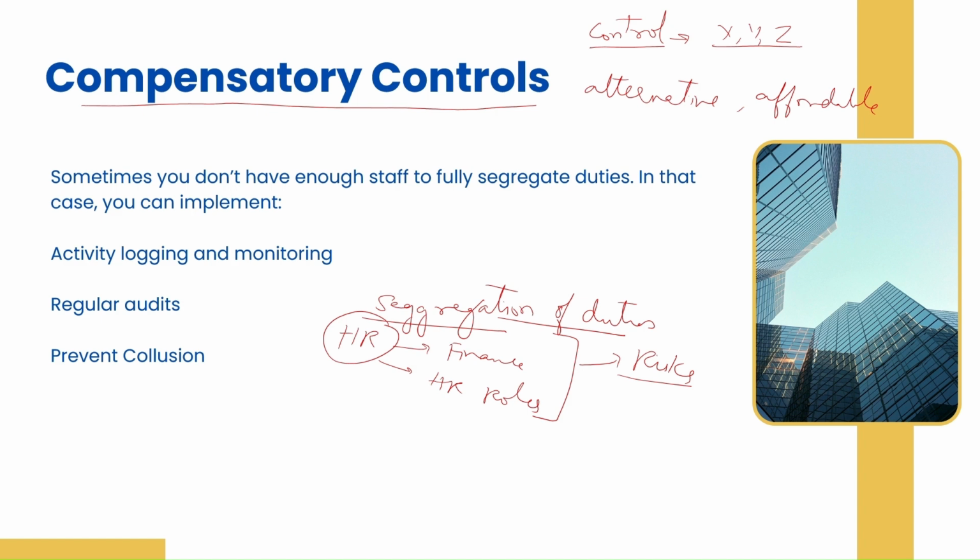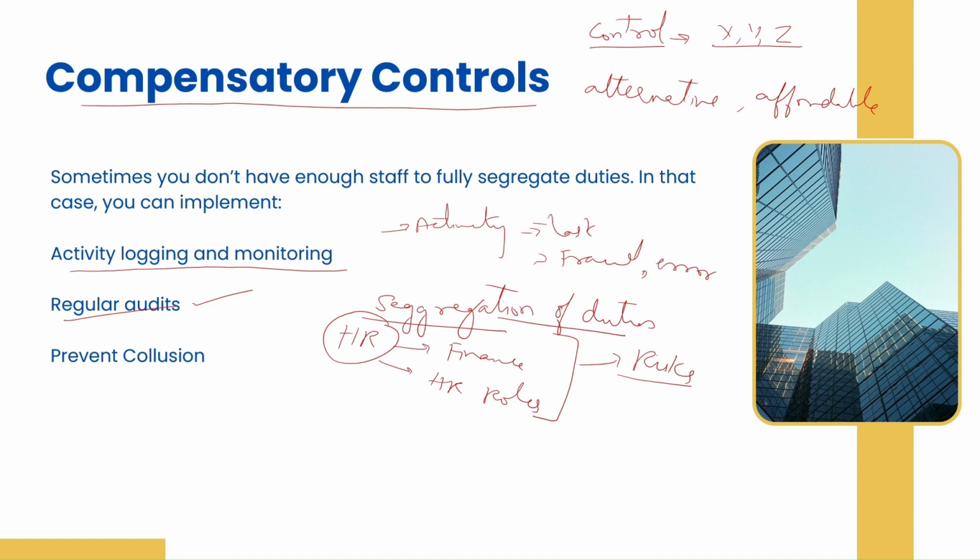Like in this scenario where the HR is doing the finance tasks as well as the HR roles, what you could do is have proper activity logging and monitoring. Have regular audits, and use logging and monitoring to see, okay, is this person doing his task properly? Is he not committing any fraud? Is he not committing any error? Audit regularly, at regular intervals, maybe every month. Just take some logs and review, okay, is he doing it right? Because you can't have a dedicated person doing segregation of duties.